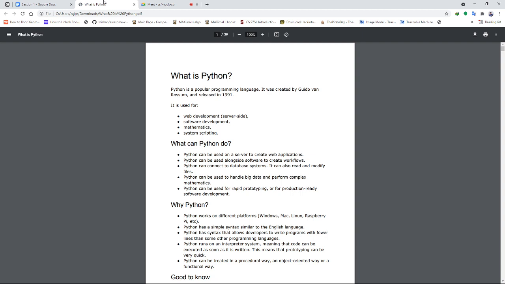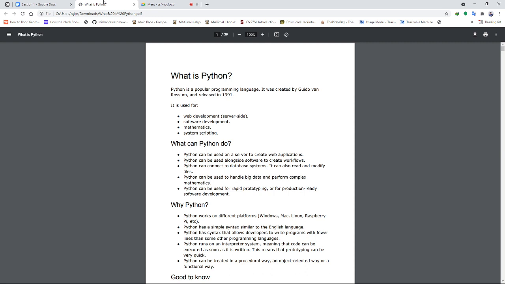So Python can handle big data and perform complex mathematics. This we'll see in today's session. It can be used for rapid prototyping and for production-ready software development. Rapid prototyping means generating a quick basic design overview of any project, using classes, where you basically lay out a blueprint.